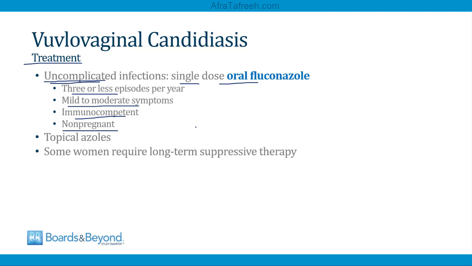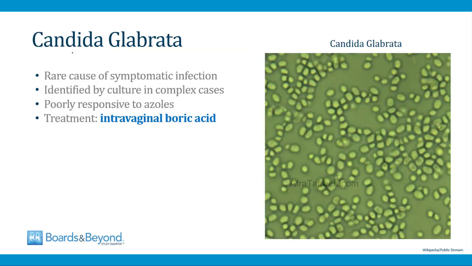And then besides oral fluconazole, if women don't want to take an oral drug, there are also topical azoles which can be used. And there are some women who develop multiple infections with Candida per year, and in these cases, sometimes long-term suppressive therapy is used.